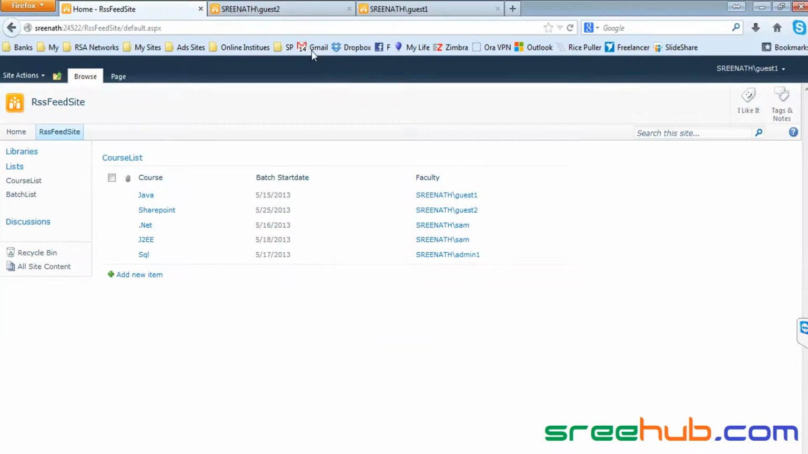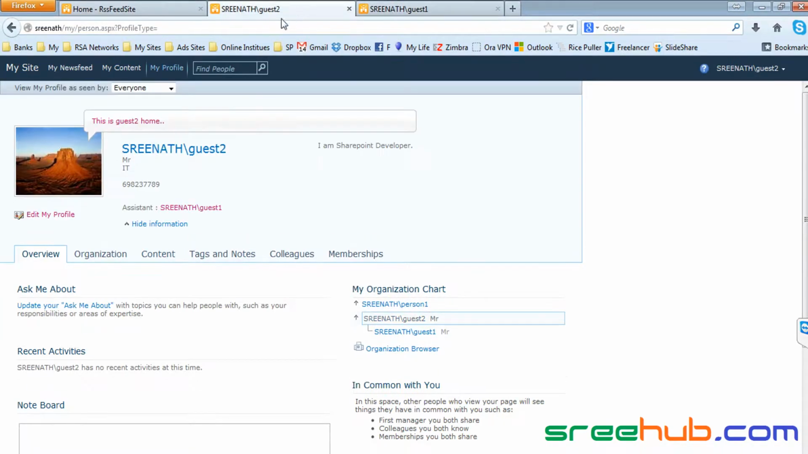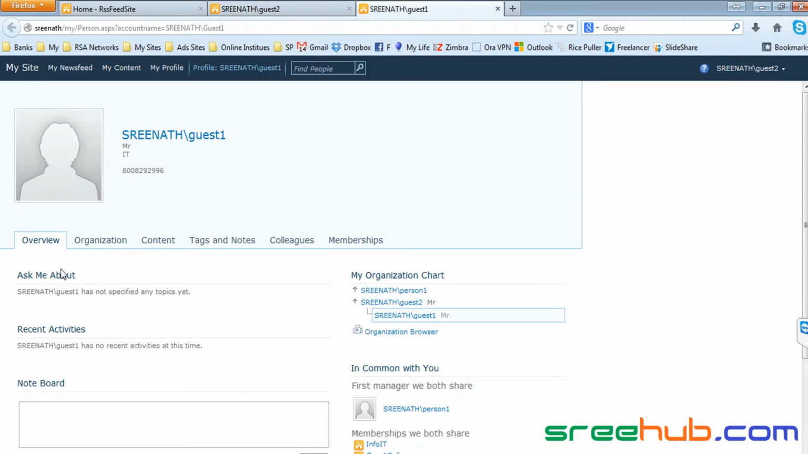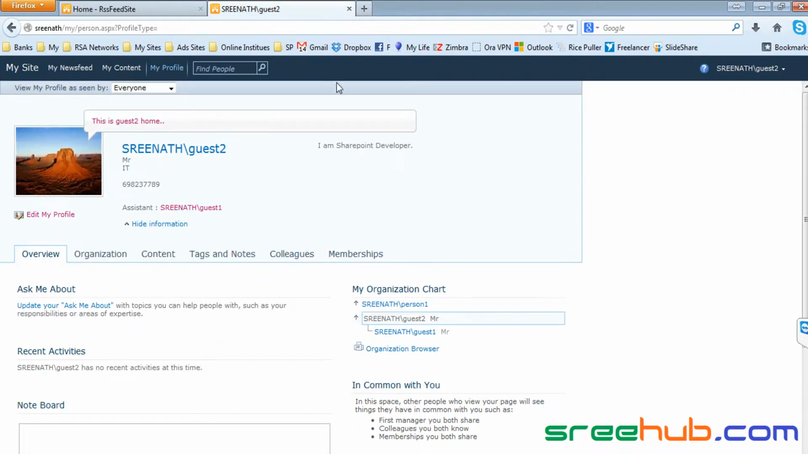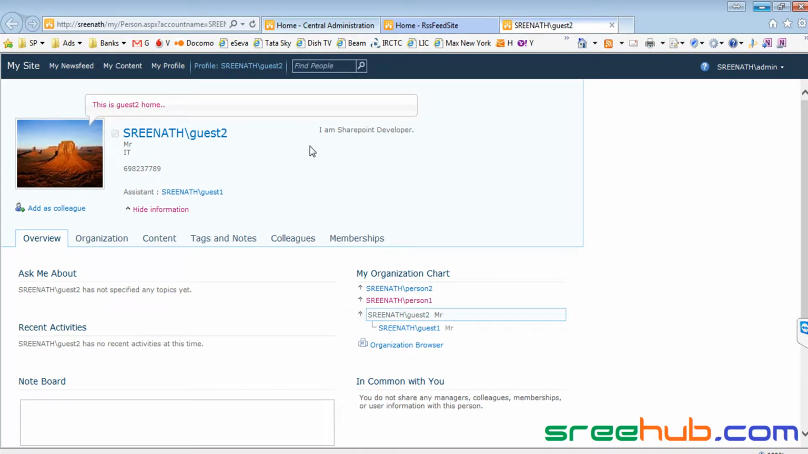You can just go back to your site. Now you can see guest 2 can see guest 1's profile, but guest 1 has not updated his profile, so he'll get the basic details, like what his organization chart is and all. We'll get to each and every detail now. And if you just update something, like home at new outlet, your profile will be updated as soon as you update there.